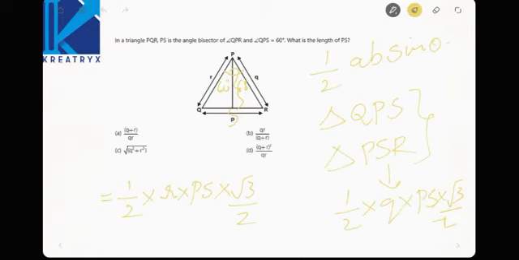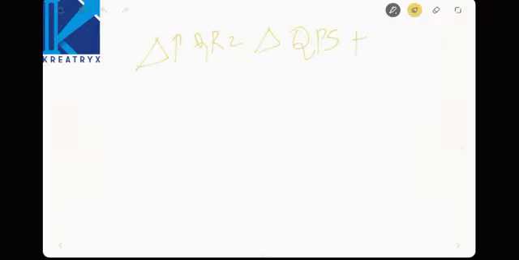See, area of triangle PQR is nothing but the addition of triangle QPS plus triangle PSR. Now what is the whole area? Half into Q into R into sine 120, which is root 3 by 2.